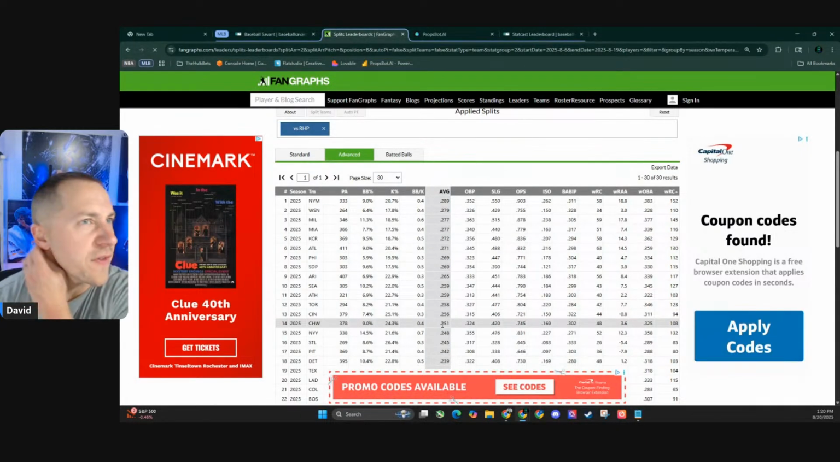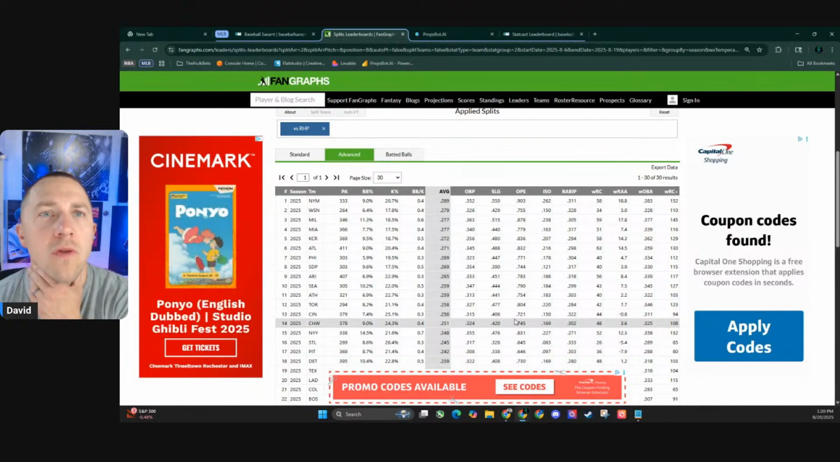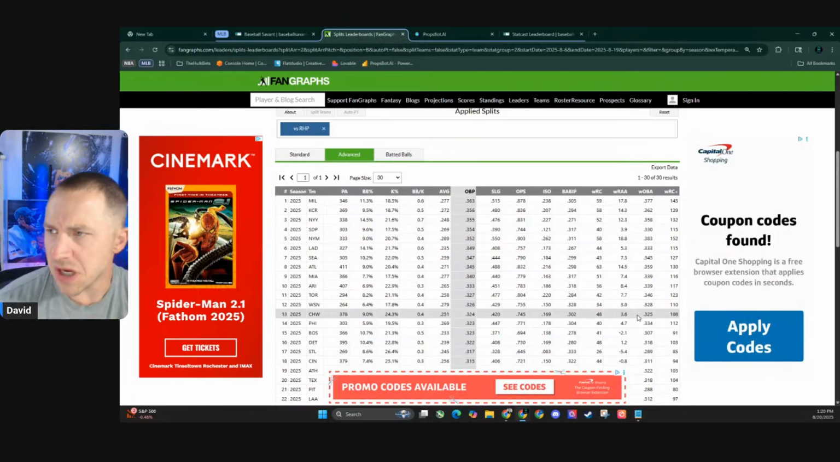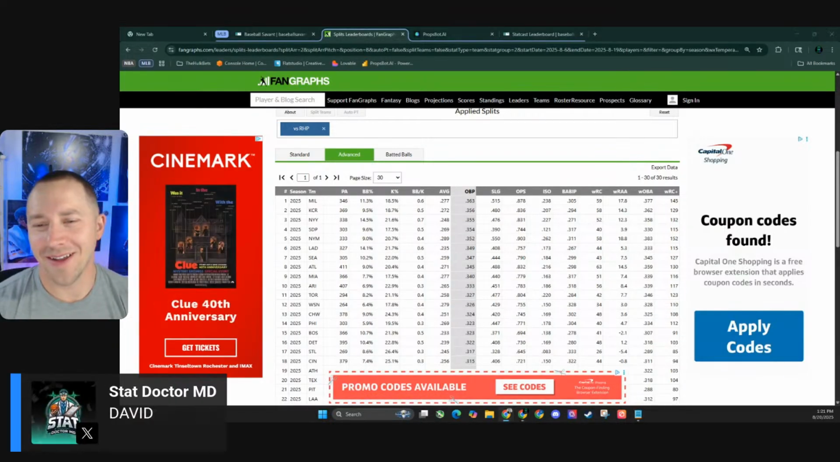Chicago White Sox, 251, middle of the road. Yeah, I don't hate it. Slightly above average weighted runs created. What's their on base percentage? Yeah, middle of the road. They're just mediocre everywhere.